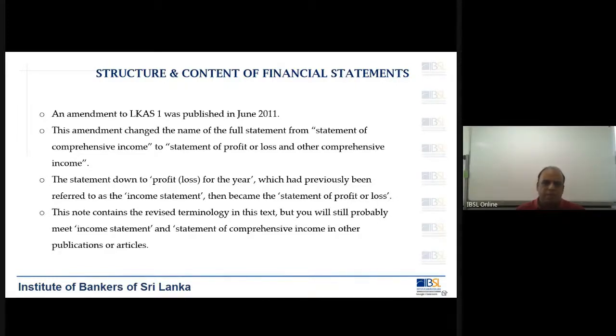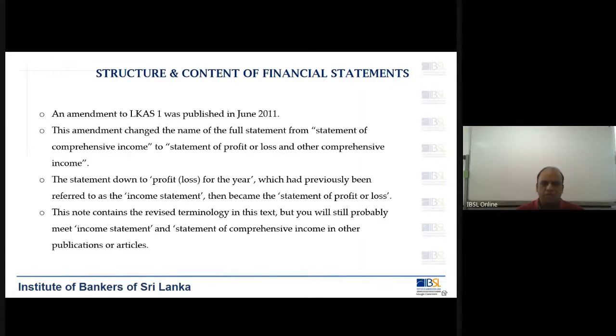And as I told you, when it comes to the P&L, P&L is being given different names. Namely, people might call it statement of profit or loss and other comprehensive income. Then some might call it profit or loss statement. Some might call it income statement. But the standard name for financial statements, which is talking about the profitability of the company, is known as statement of comprehensive income. So the statement of comprehensive income is the term that is even tested in your examination.